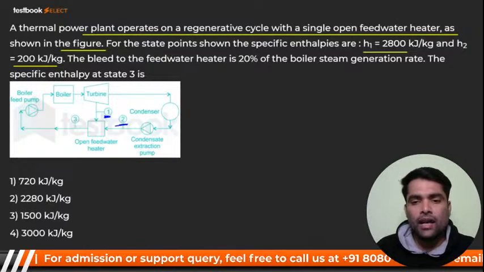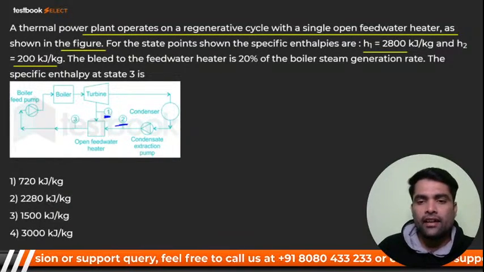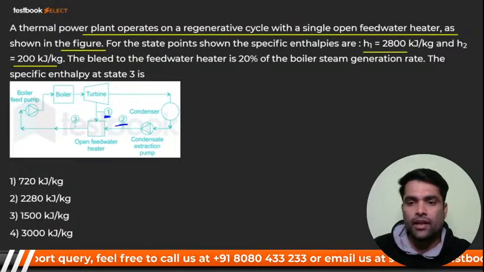Everybody, is the diagram visible now? Please tell me, is the diagram visible or not? Please tell me, bacha party. Okay. So here I go.